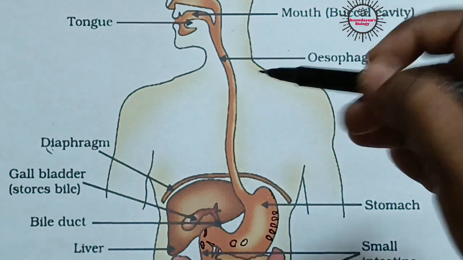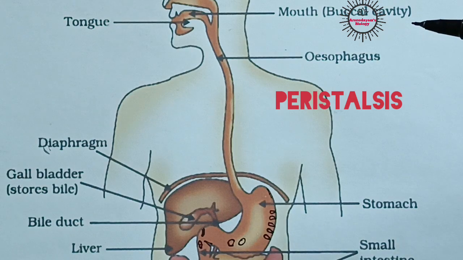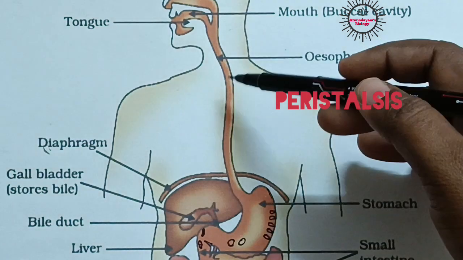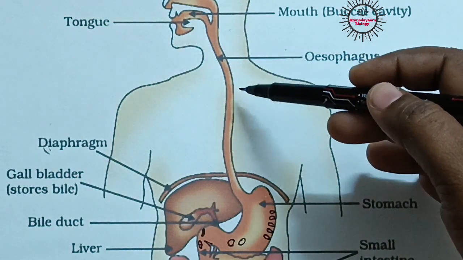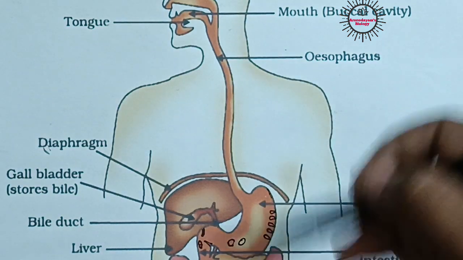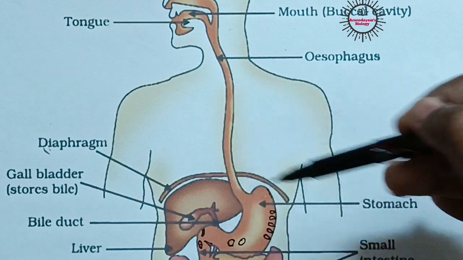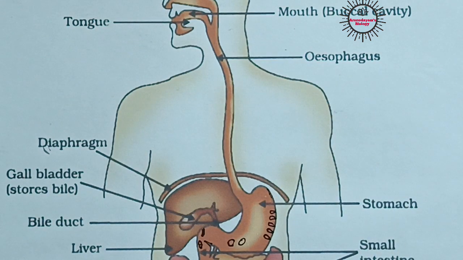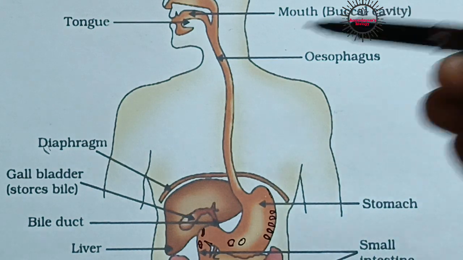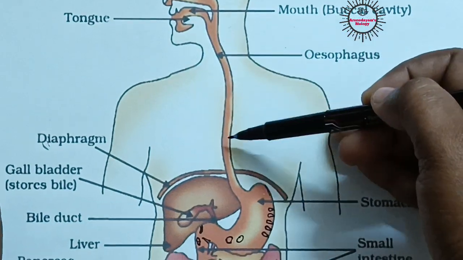So a wave-like movement is produced here. This movement is also called peristaltic movement. This peristaltic movement helps in pushing the food material slowly in a forward direction. This process is called peristalsis, which is attained by the muscles present in the inner walls of different organs of the digestive tract. So here also, by peristaltic movement, the food from the mouth enters into the esophagus.